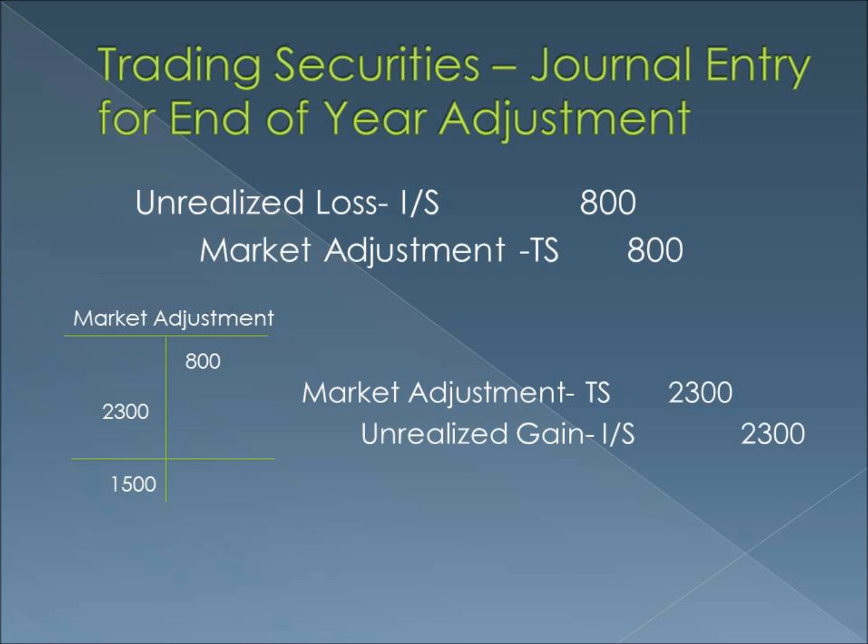Suppose also that at the end of year 2, the value of one share of stock rises to $115. The journal entry to record this change is shown to the right of the T account. We adjust the market adjustment account by $2,300 because that is the amount that will bring the T account to a $1,500 debit balance. The unrealized gains and losses hit the income statement in the year of adjustment.